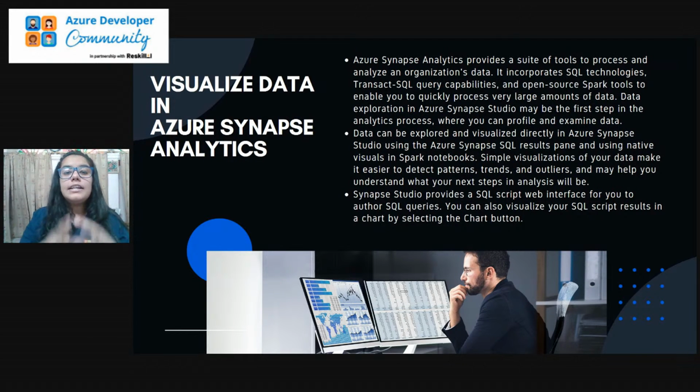In this way, it provides a platform, or tool, to process your data further, which you can use to visualize your data. We can have Synapse Studio with us, which allows us to operate over our data, by which we can apply some SQL queries over it. So this is one way by which we can visualize the data.